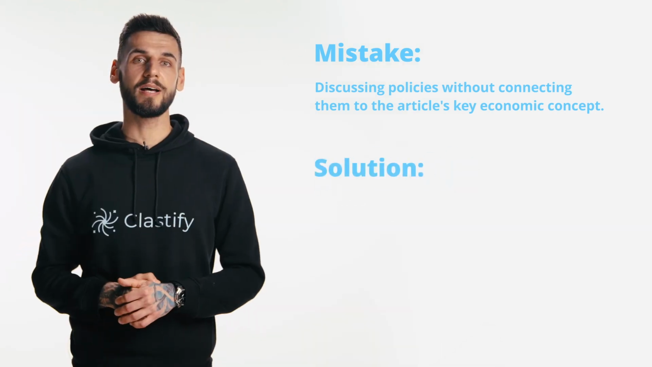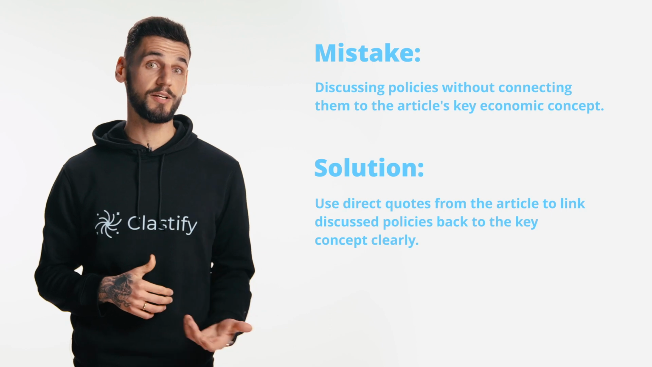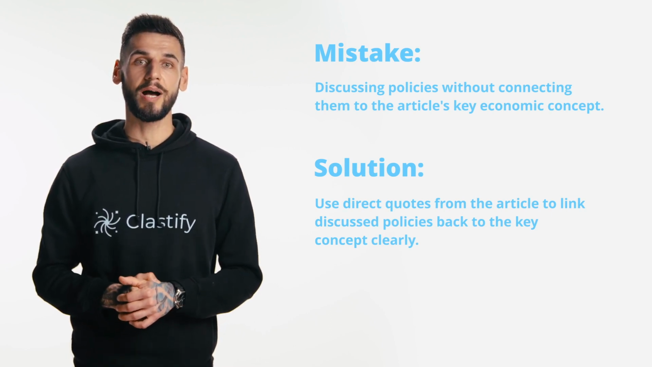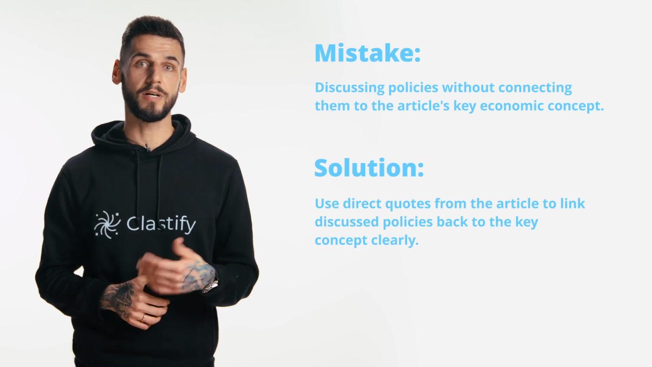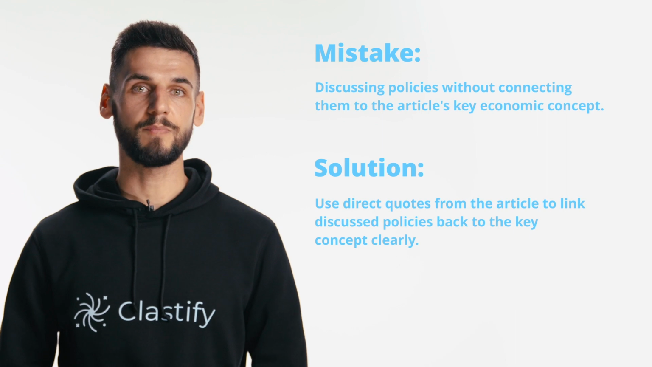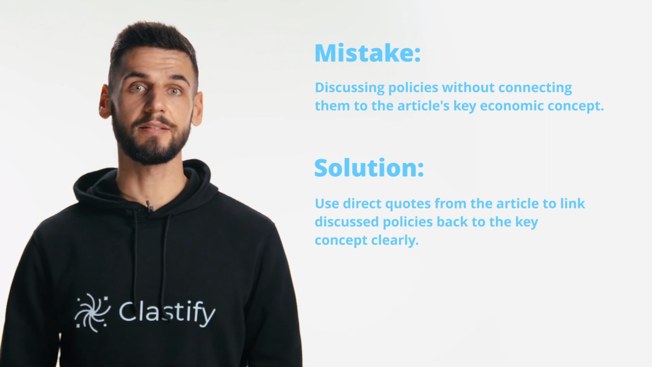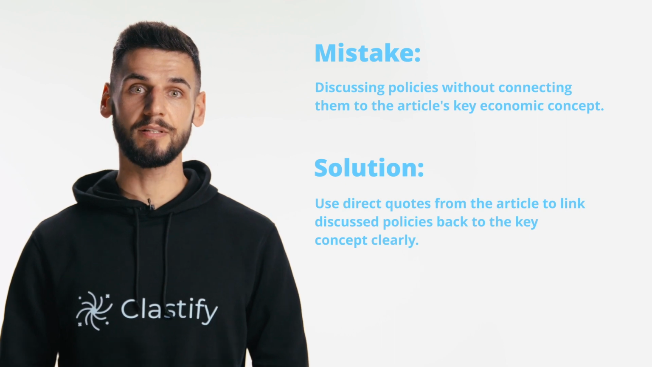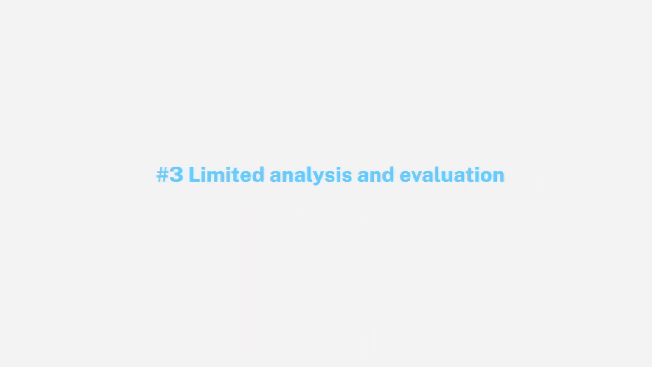So if your chosen article discusses the introduction of tariffs on imported steel, directly quote the article to show how this policy is an example of government intervention to protect domestic industries. Then connect this back to your key concept by discussing the intended and unintended effects of such intervention on different economic agents.